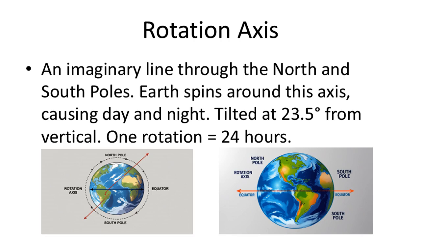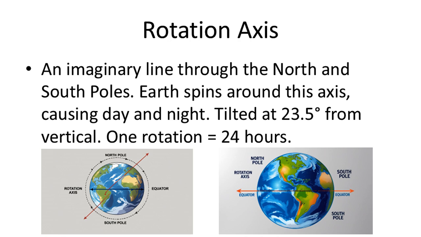Today we dive into the axis and movements of the Earth. The rotation axis is an imaginary line that passes through the North and South poles. Earth spins around this axis from west to east, completing one full rotation every 24 hours. This spinning motion is what causes the regular cycle of day and night.